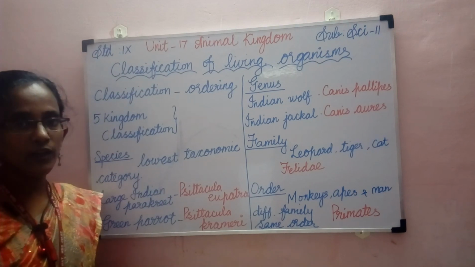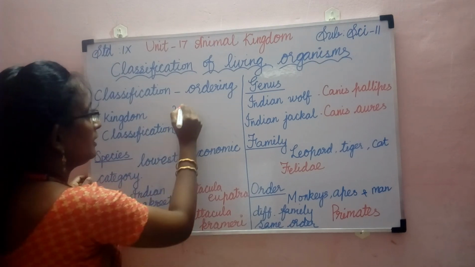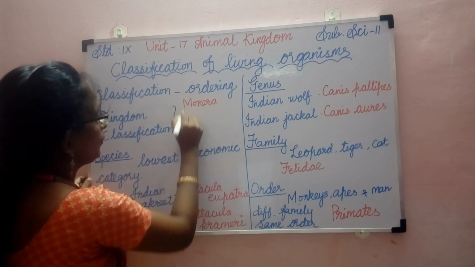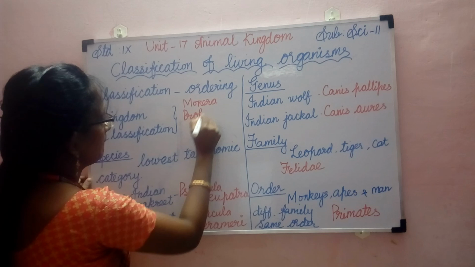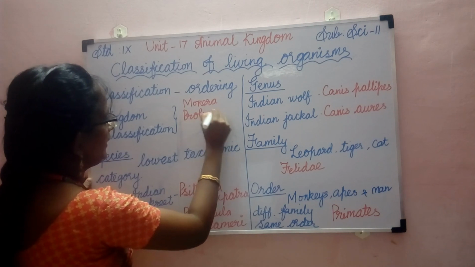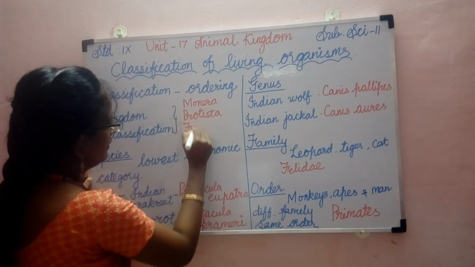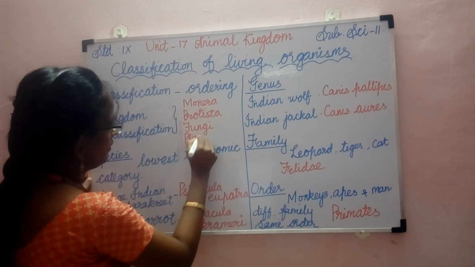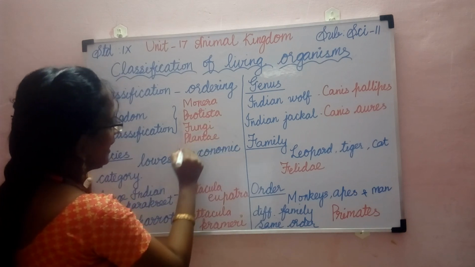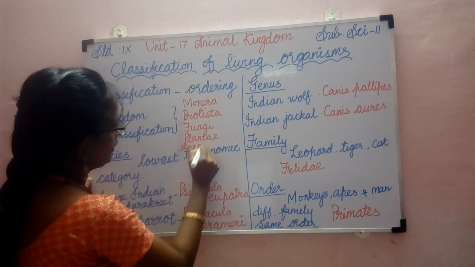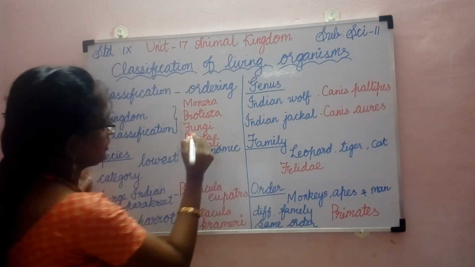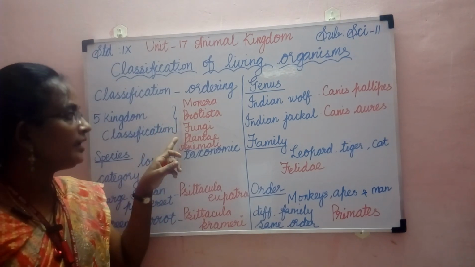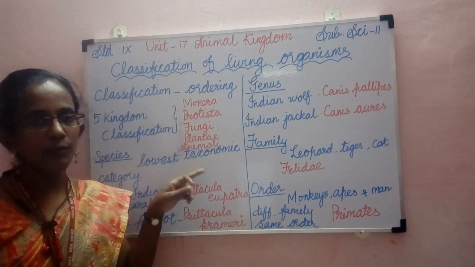What are the 5 kingdoms? They are Monera, Protista, Fungi, Plantae and Animalia. So the 5 kingdoms are Monera, Protista, Fungi, Plantae and Animalia.